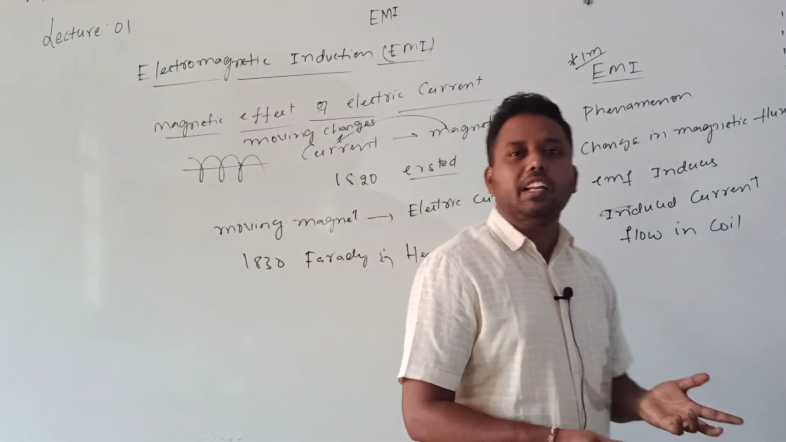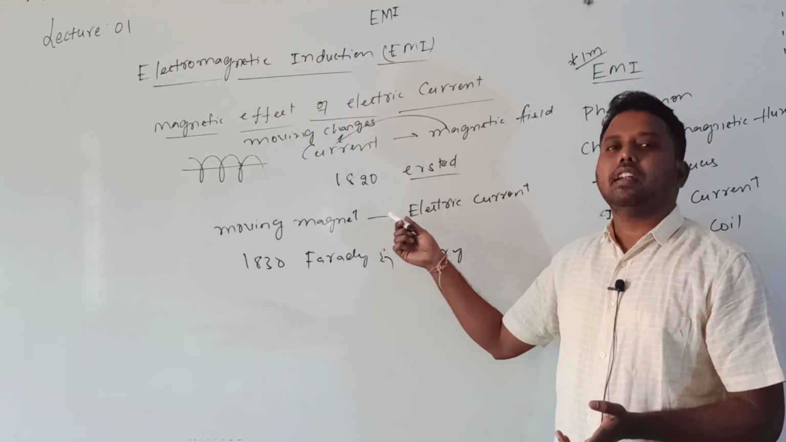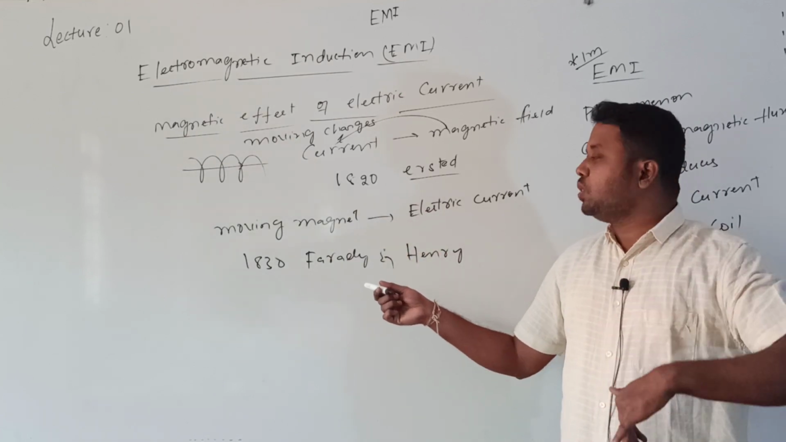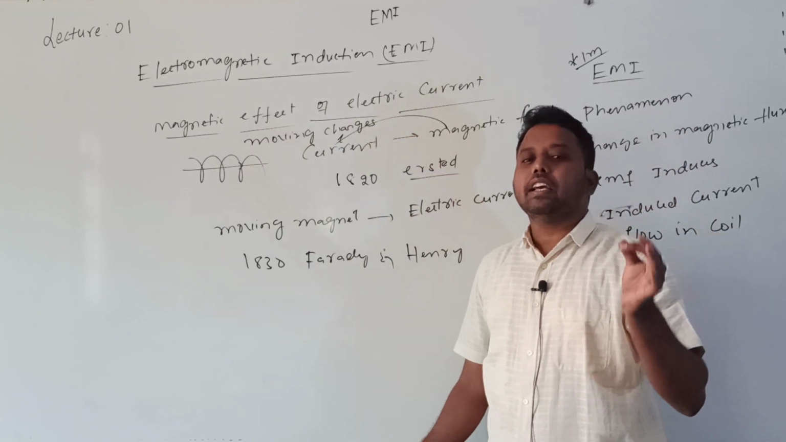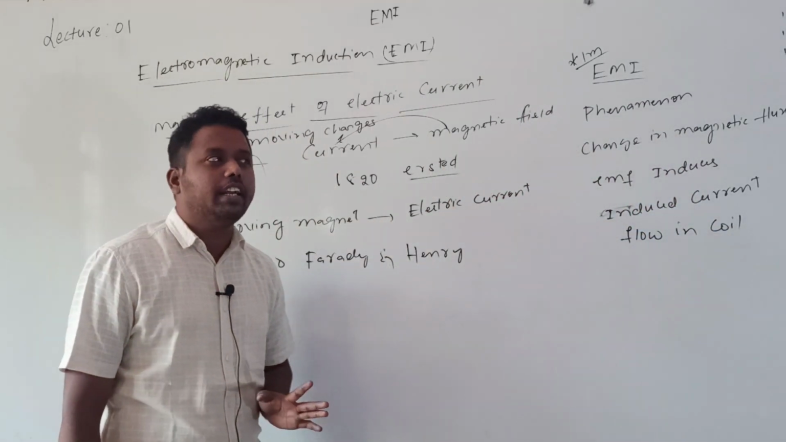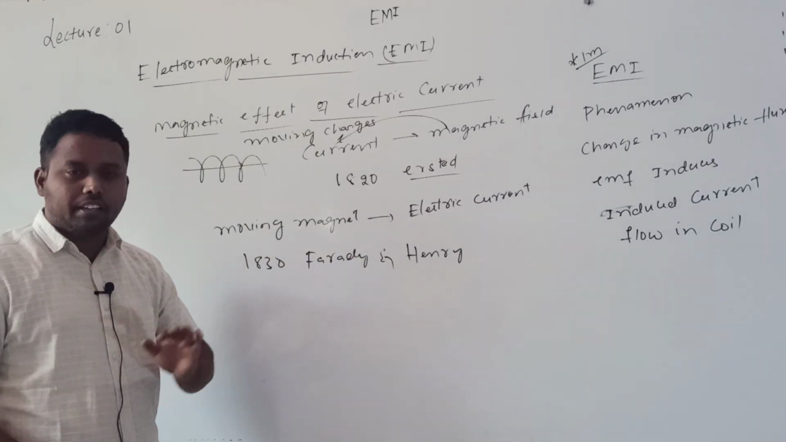In normal words, it is nothing but: due to a moving magnet, an electric field will be produced. So what happened? A change in magnetic field is producing electric current, which is the converse effect of the magnetic effect of electric current. Are you getting it? That was discovered by the scientists Faraday and Henry.